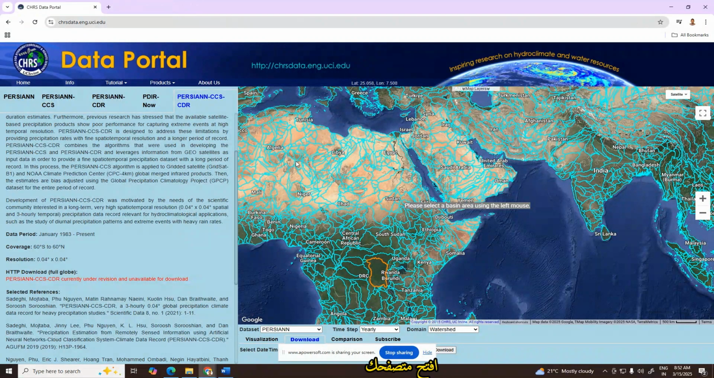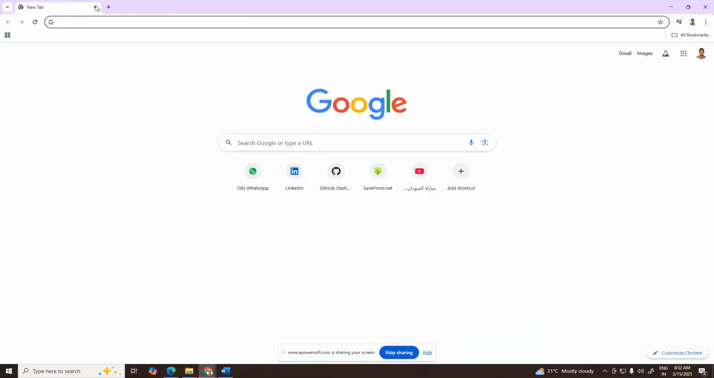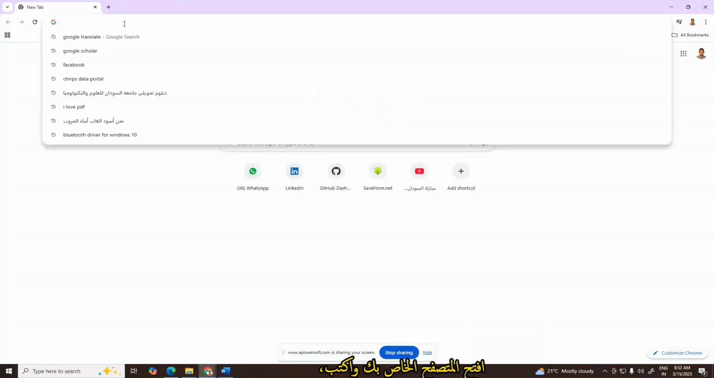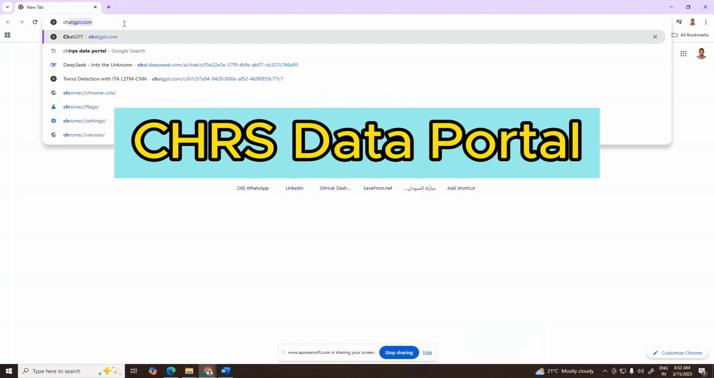Open your browser. Let's open a new tab. Open your browser and type the address, and select CHRS data portal.